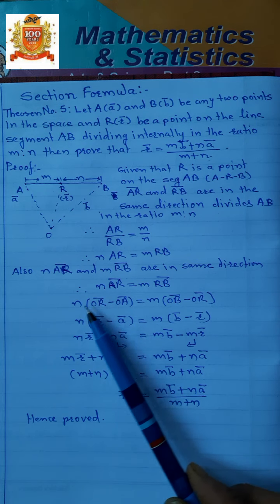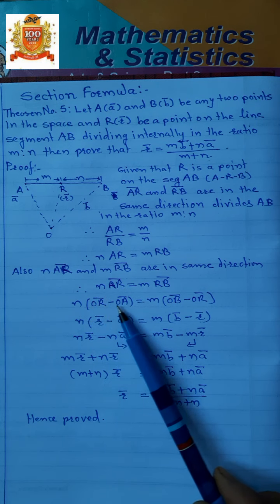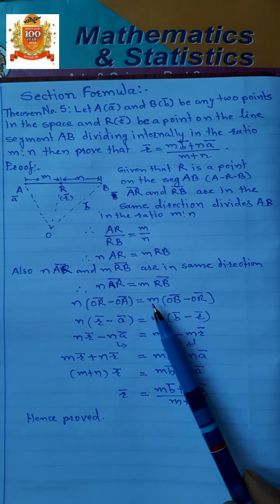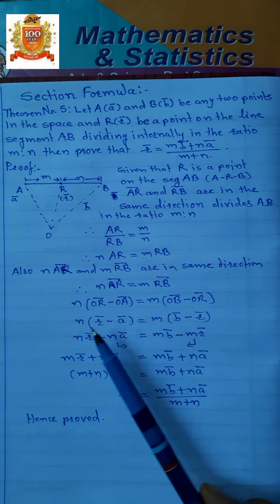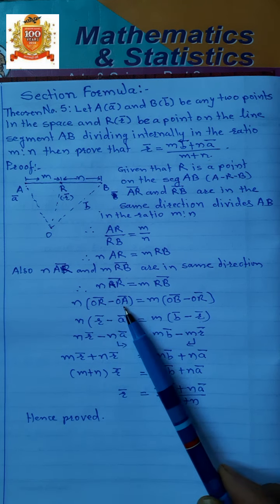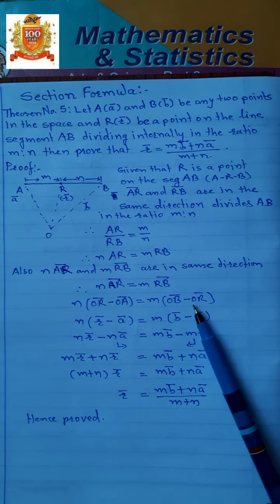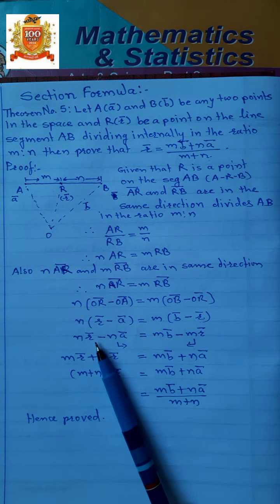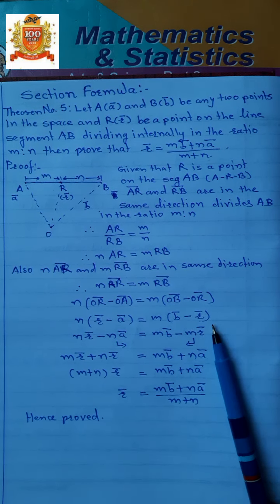Now, n into AR bar means n into (OR bar minus OA bar) is equal to m into RB bar, which means OB bar minus OR bar. Therefore, we have n into (R bar minus A bar) is equal to m into (B bar minus R bar). Do the multiplication: n R bar minus n A bar is equal to m B bar minus m R bar.